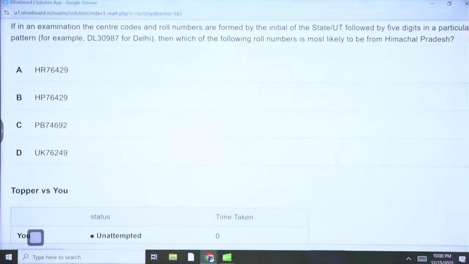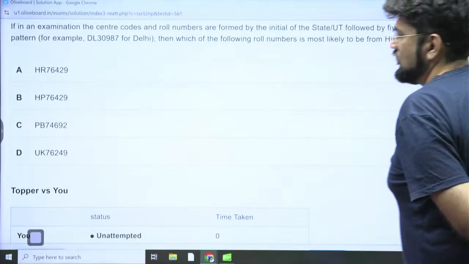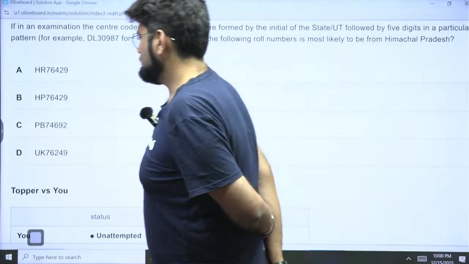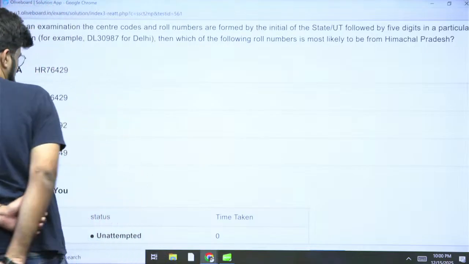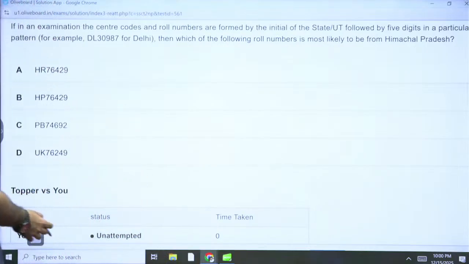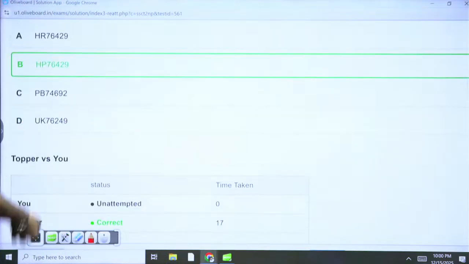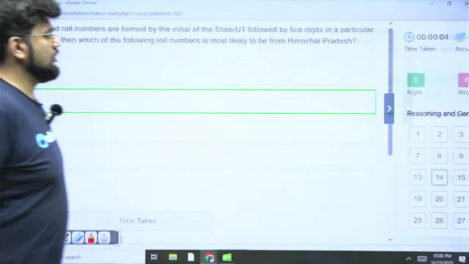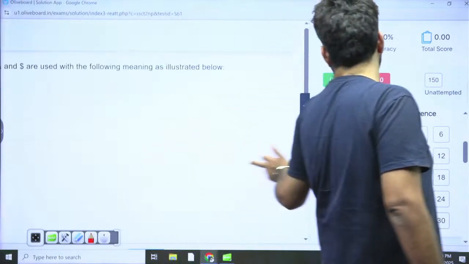If in an examination the center codes and roll numbers are formed by the initial of the state or UT followed by 5 digits in a particular pattern, for example DL30987 for Delhi, then which of the following is most likely to be from Himachal Pradesh? The answer is option B, because HR probably is for Haryana, HV is for Himachal Pradesh, PB is for Punjab, and UK is probably for Uttarakhand. So this is the correct answer. Very simple. 17 seconds is appropriately right for this question. Next.